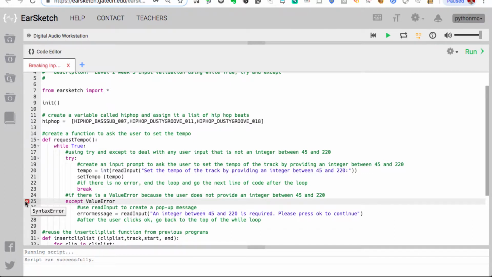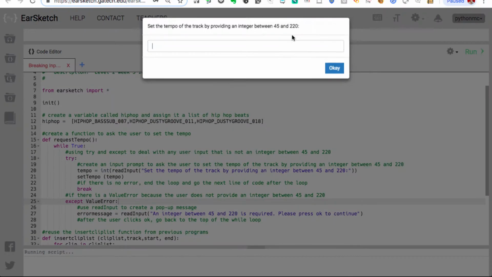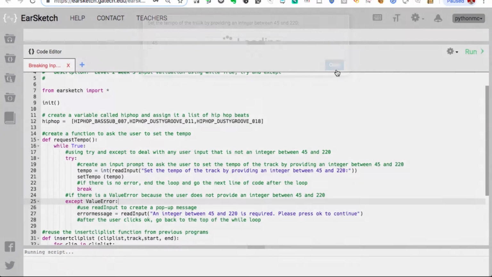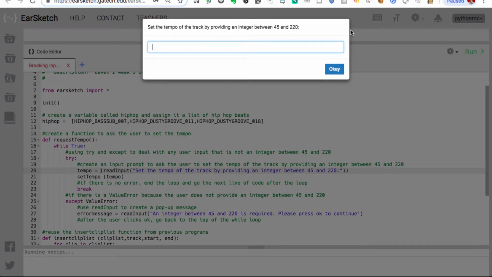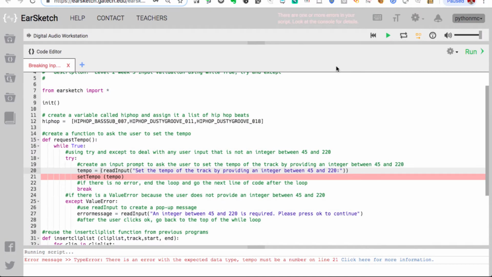So let's see, we're going to try to run this at 45. And based on what we have today, that would work. But let's delete int. So int, remember, converts the string input that you'd get by default with the readInput function, and it converts that to an integer. So now we get a type error because setTempo is expecting a number, an integer between 45 and 220. If you just give it the raw information from the input function, it'll be a string. So we corrected that. We put the int back, so now it actually works.